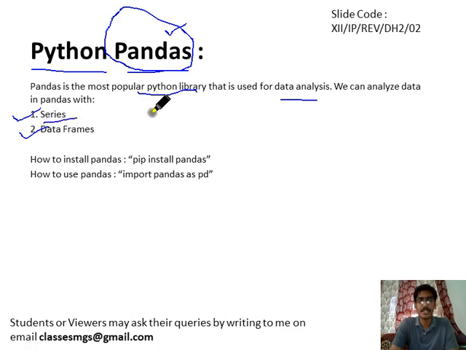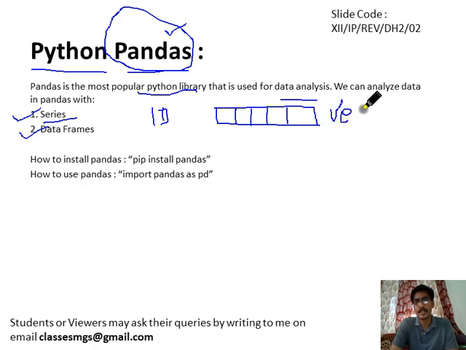As you know, series is a one dimensional data structure. One dimensional means you may have a structure like this. Either you may have one row and multiple columns like this. This is also known as a vector. A one dimensional array, or one dimensional NumPy array, is also known as a vector.